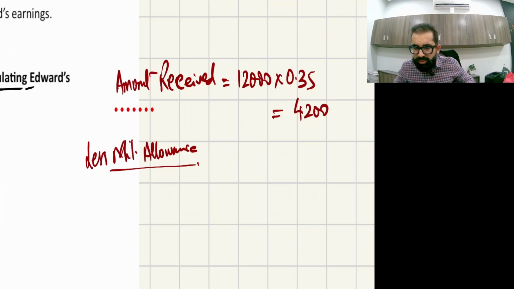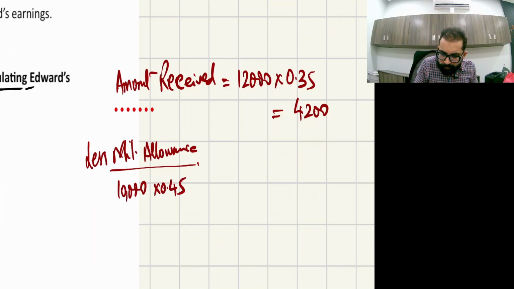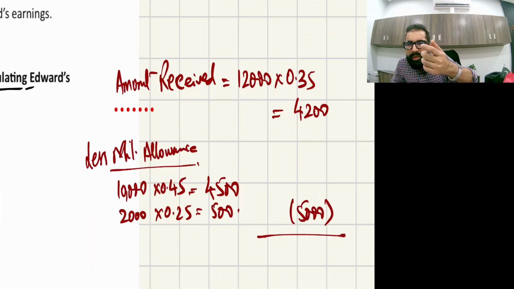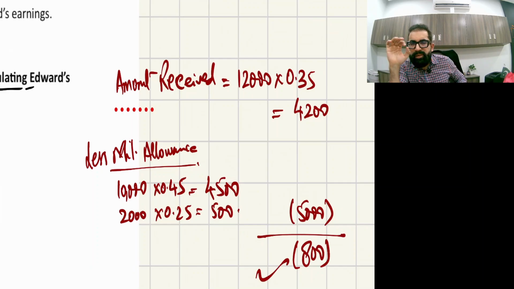Out of 12,000 miles, the first 10,000 give 4,500 and the remaining 2,000 give 500, so 5,000 in total. The 4,200 fully taxable amount is added and this 5,000 is deducted, so the net amount is 800 negative. This 800 negative goes in employment income as an allowed expense.